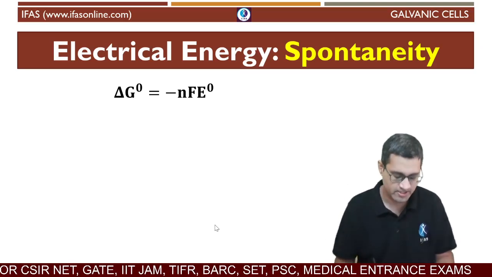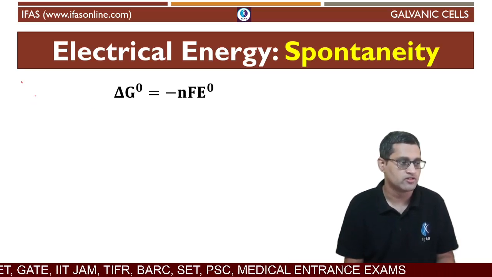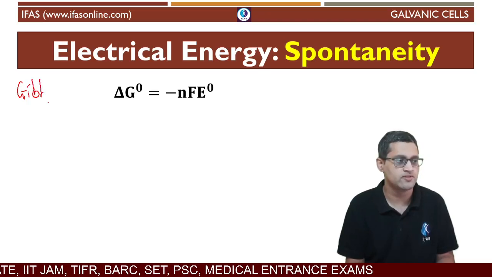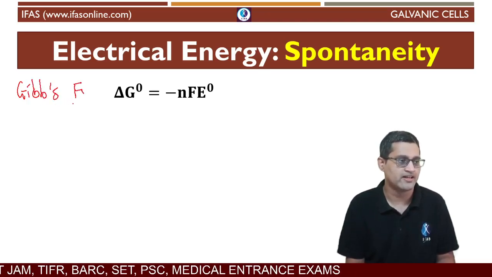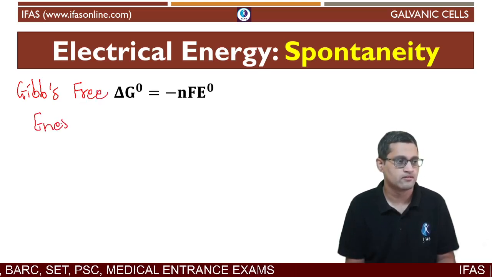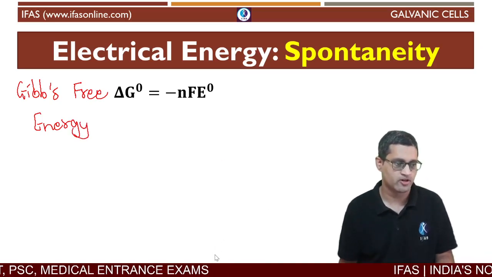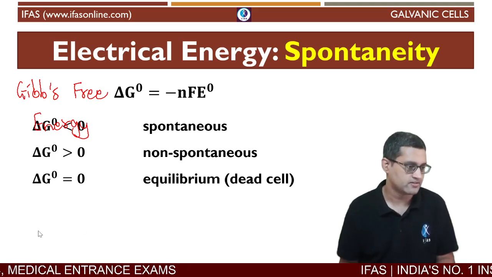All right. And what does spontaneity depend upon? Spontaneity depends upon Gibbs free energy, or the change in Gibbs free energy. Okay, delta G is Gibbs free energy. All right. And how does it depend upon delta G? The way it depends upon delta G is that